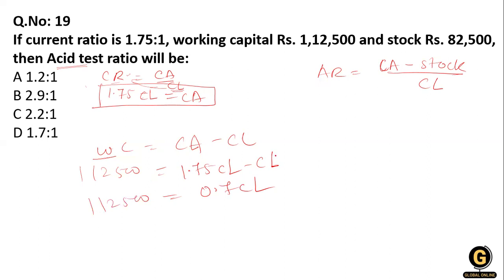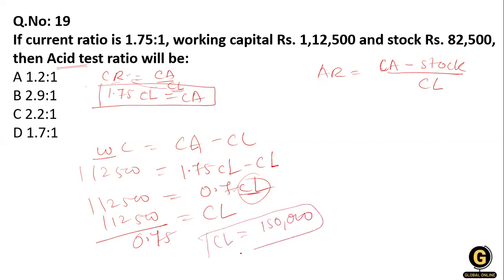We want current liability, which is a multiplication, so 1,12,500 divided by 0.75 equals current liability. When we solve it, we get current liability equals 1,50,000.